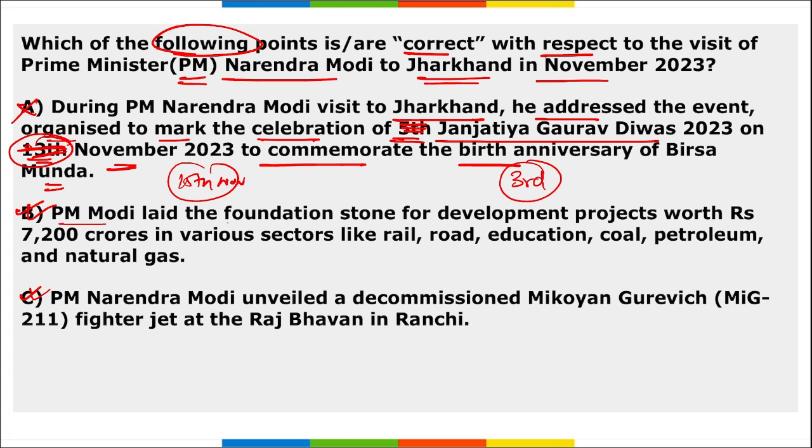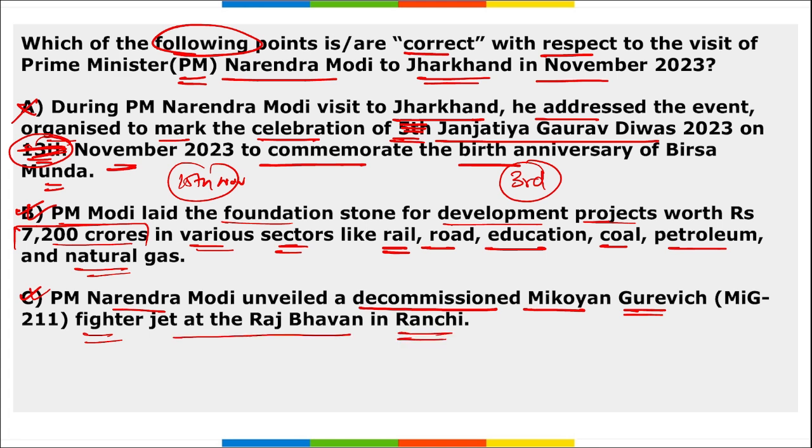B is saying PM Modi laid the foundation stone for development projects worth 7,200 crore rupees in various sectors like rail, road, education, coal, petroleum and natural gas. And PM Modi has unveiled a decommissioned Mikoyan-Gurevich fighter jet, that is the MiG-21 fighter jet at Raj Bhavan in Ranchi.